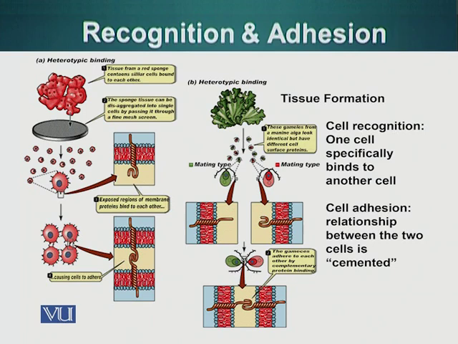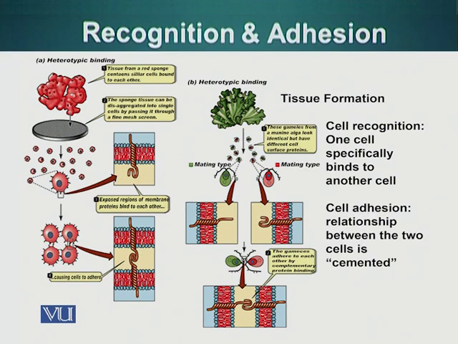We can do a different experiment. We can take cells from two different sponges, put them in a beaker, and now if we shake the beaker around, the cells from one sponge will only stick to the cells of the same kind of sponge, and vice versa. So these cells have the ability to recognize their own kind of cells. They know that these are the cells they need to interact with, and they'll stick with them. Sticking with another cell is a feature of membrane. These membranes, as I have mentioned, have specific proteins that allow these cells to stick with each other.